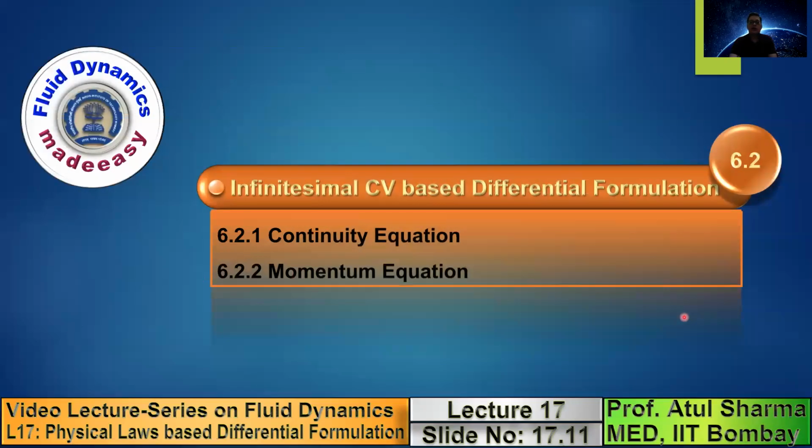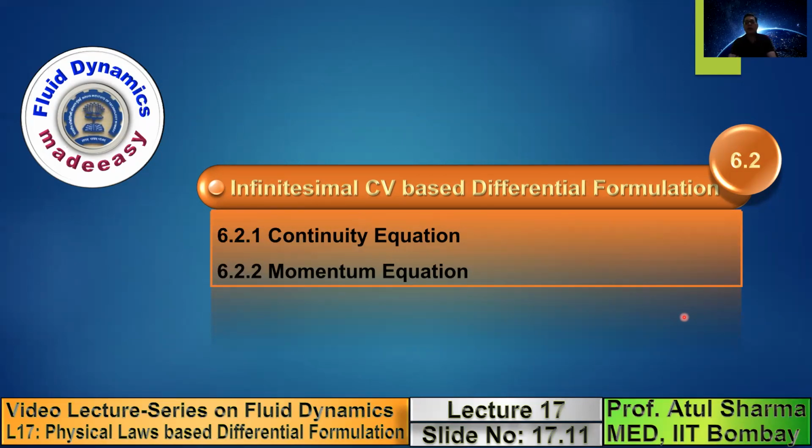So with this I had presented the physical law, where I showed you two types of law, conservation law and the subsidiary law. And while presenting the conservation law, I have introduced two types of terms. It's like there are two baskets of terms. There are certain terms which depend on the volume, which we call volumetric terms, and certain other terms which depend on surface area, which we call flux terms.